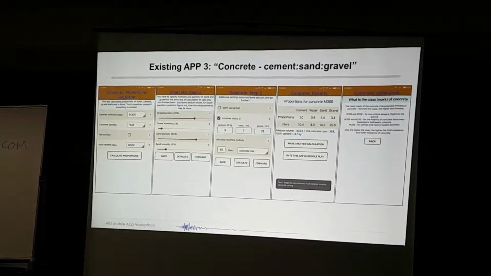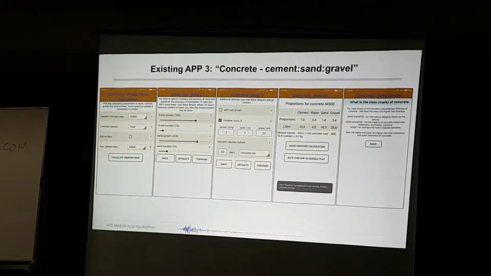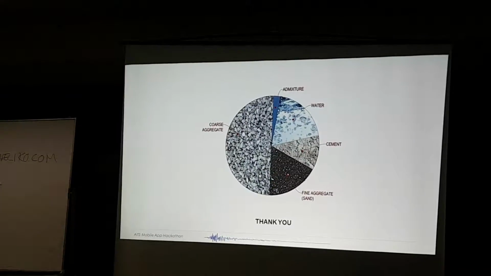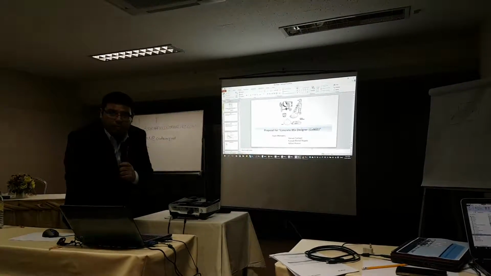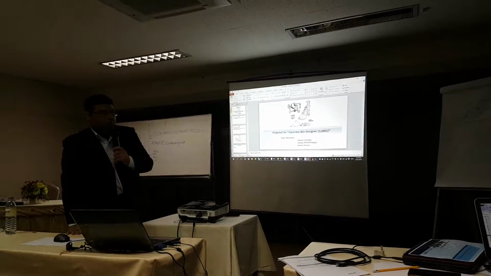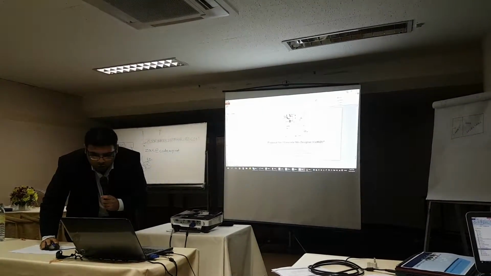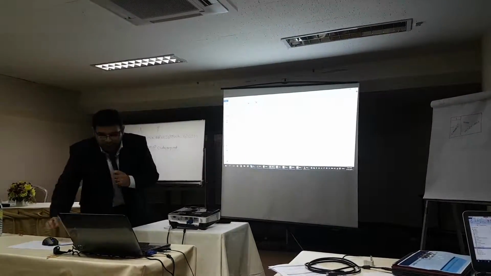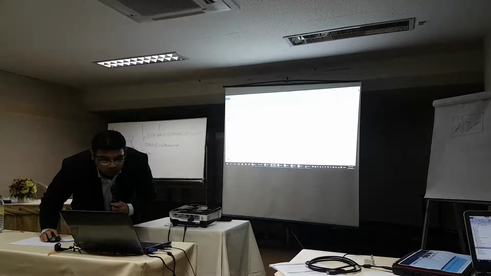The third app looks like this, and it is developed by a Russian guy, most probably based on a Russian code or something, because he didn't mention it with his app. So I will just quickly finish, and before that I will show you my own app for mix design as a sample calculation. It automates a procedure proposed by myself, basically for indigenous materials for Pakistan. So how it works is, just to show you how we can have our own thing. So okay, mix design and then my own code.